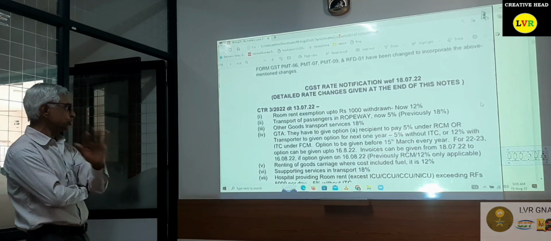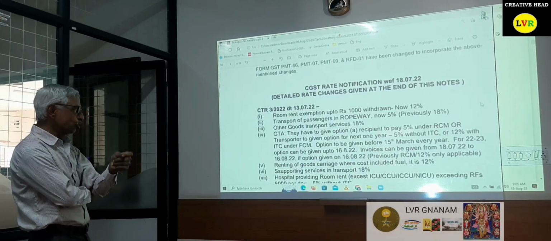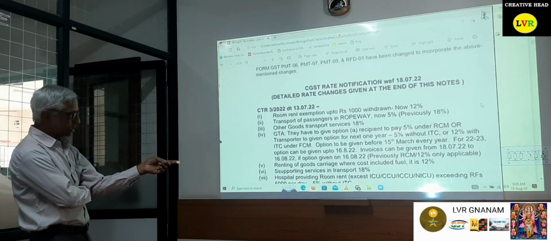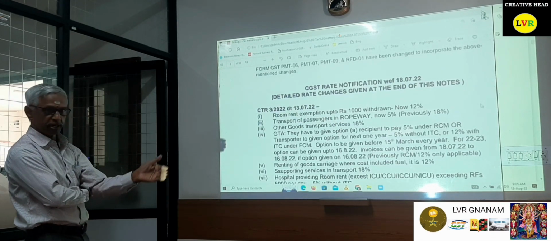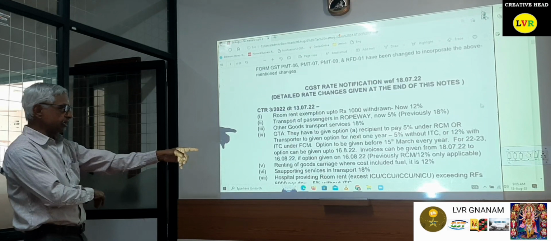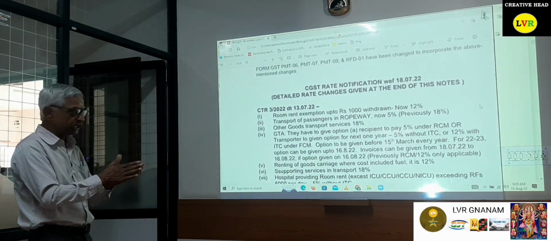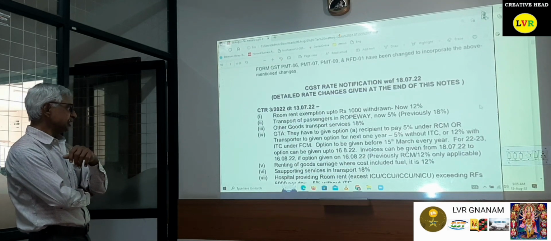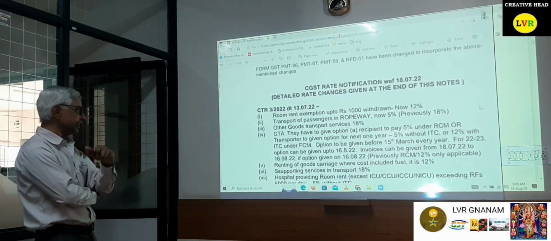Then renting of goods carriage where the cost includes fuel is only 12%. These are all the issues; many AARs have come. If the cost of fuel is included, then the tax rate is 12%. Then supporting services in transport are 18%.